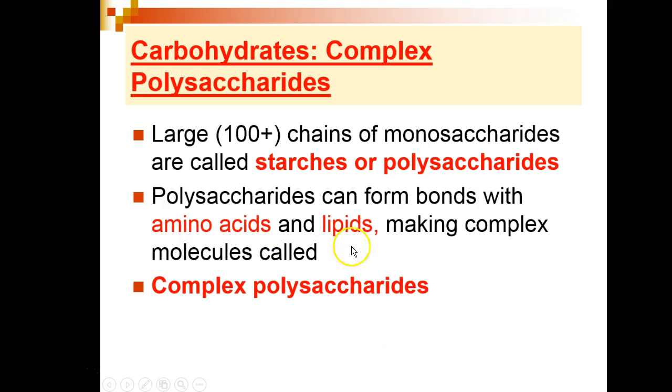Hundreds upon hundreds of monosaccharides linked together are called polysaccharides. Polysaccharides can bond with other molecules like amino acids and lipids, creating even more complex molecules called complex polysaccharides.